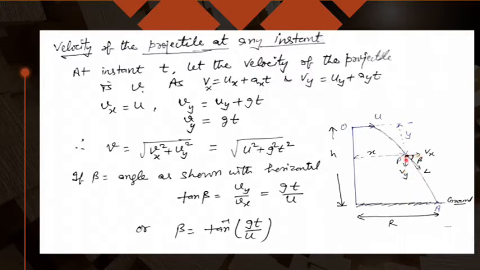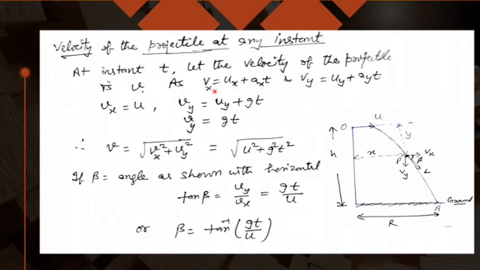Vx and Vy are the components of velocity, and because they are perpendicular to each other, if I want to find the resultant velocity, the magnitude of V will be given by square root of Vx square plus Vy square. So I should know the values of Vx and Vy. For that I will use the first equation of motion again in the component form.